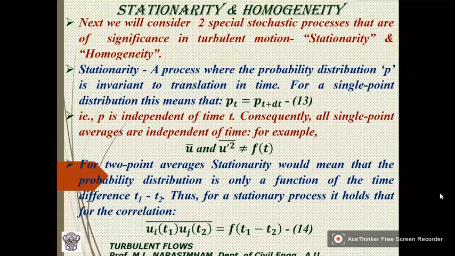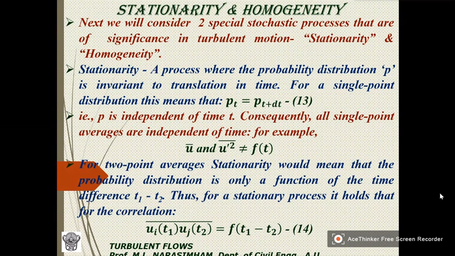That is, P is independent of time. Consequently, all single point averages are independent of time, because averages will not depend upon time. That means U bar, U prime square bar are all not functions of t. If that is the case, then it is called a stationarity phenomenon.